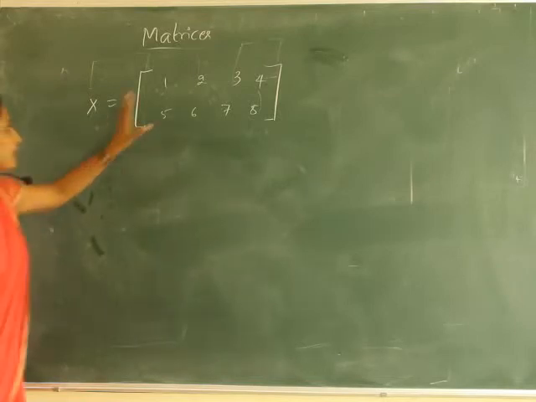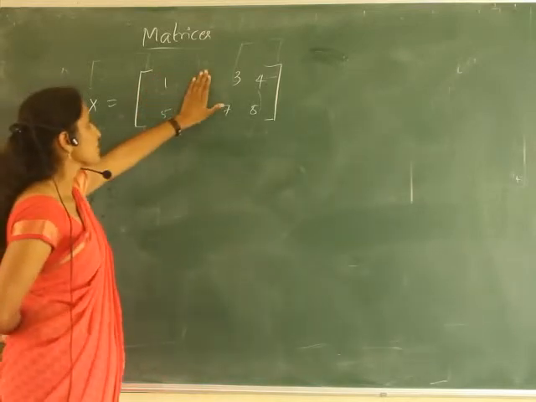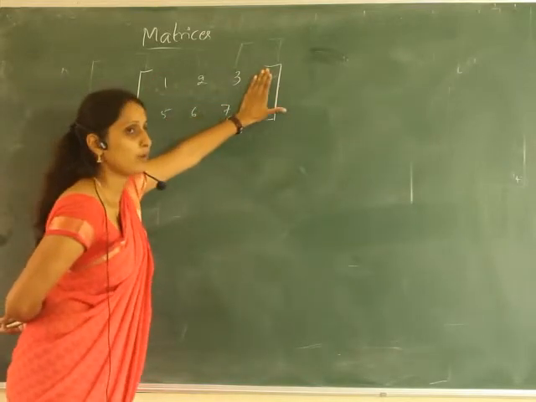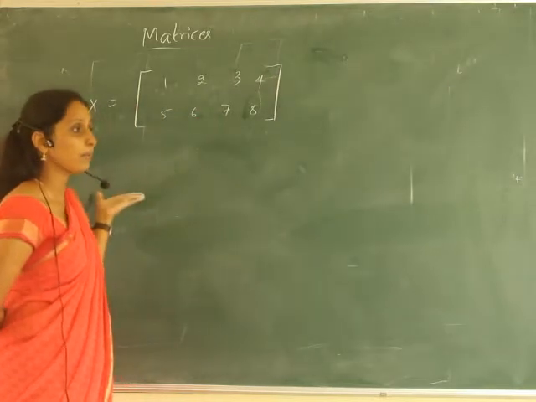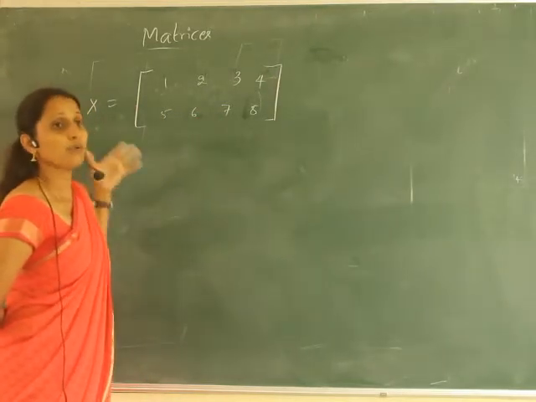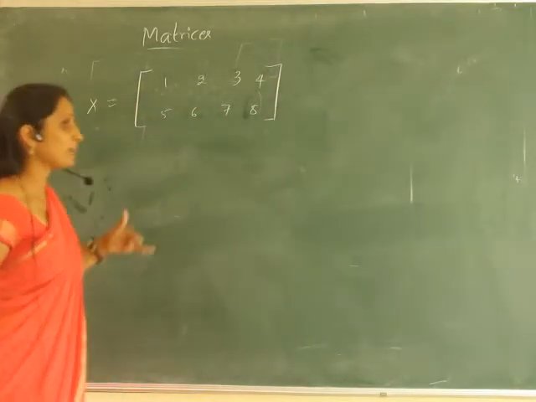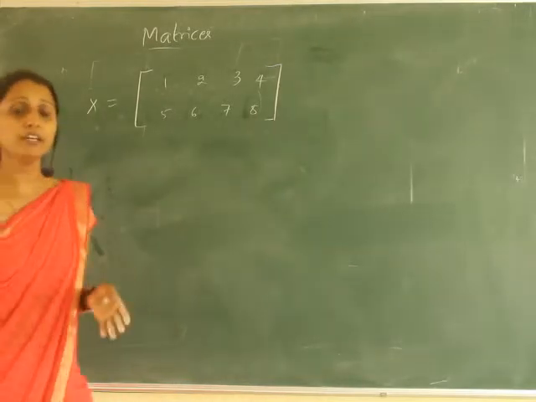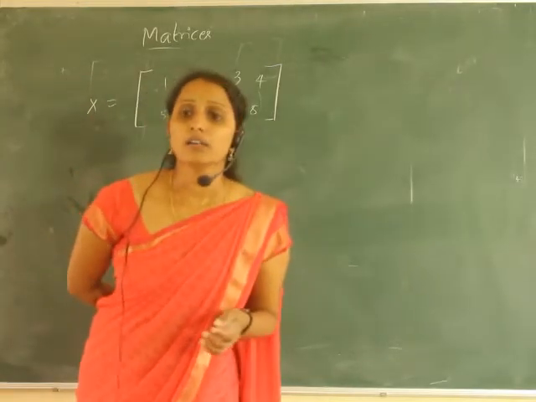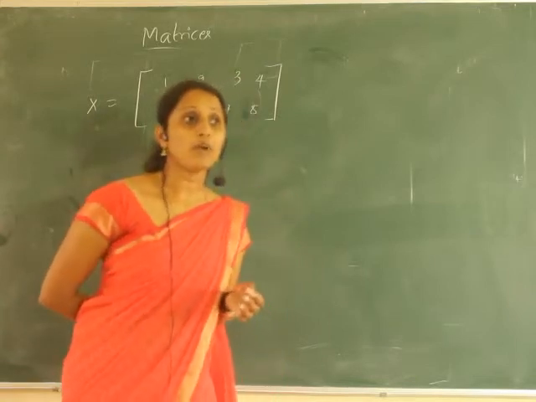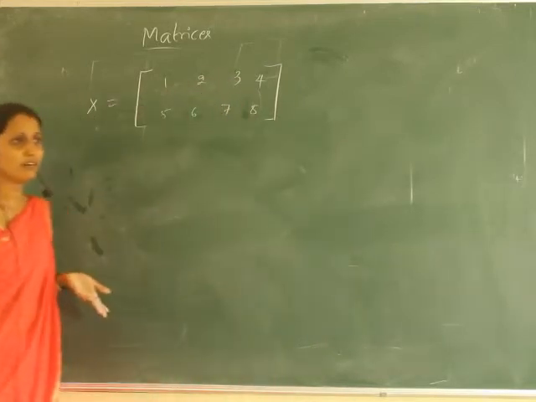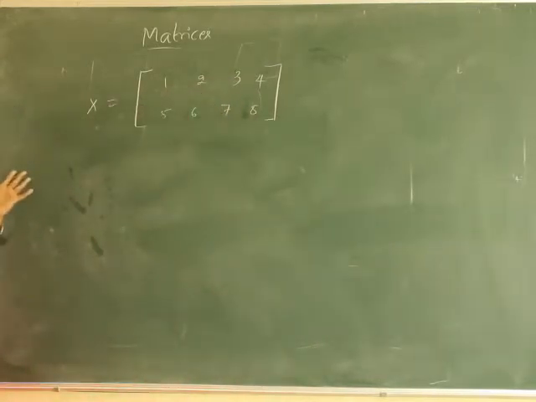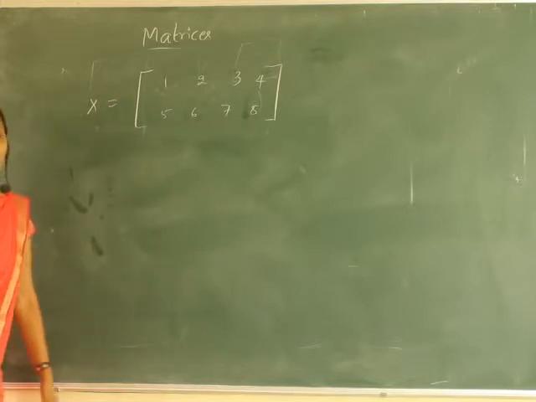We can take this as 1 point, this as 1 point, this as 1 point, and this as 1 more point. So 4 points are there. So this may represent the quadrilateral or parallelogram. So matrices are used to represent a point on the xy plane or the vertices of any quadrilateral or parallelogram, or any shape.